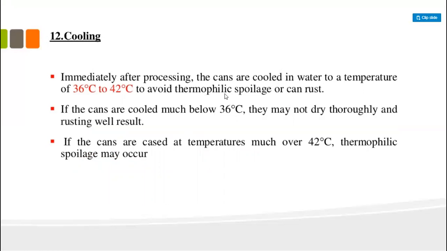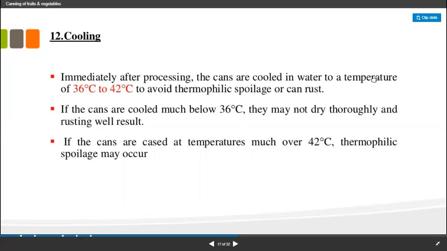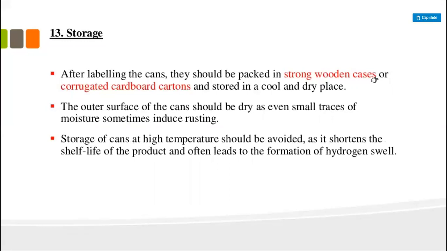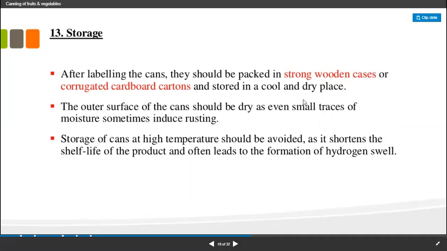The food material is cooled so that it does not lose its active ingredients. If the active ingredients of the food are lost, the food is of no use. Then the food material is stored for a longer time and preserved at a particular temperature. Mostly wooden cases or cardboard cartons are used for the storage of the food material.